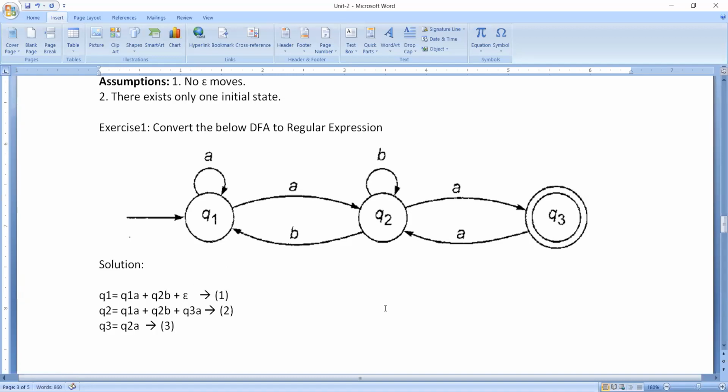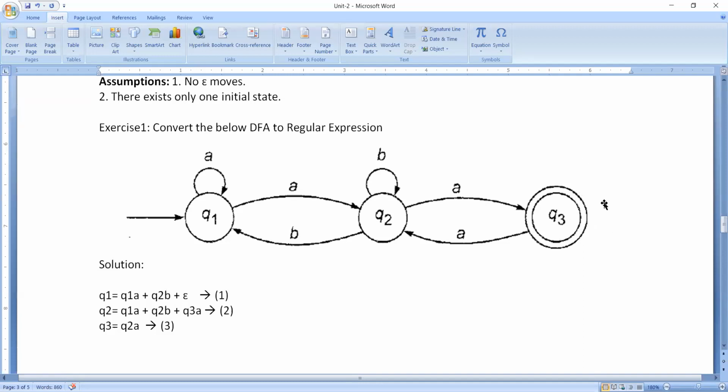Now, as we need to find out the regular expression, please remember that. What is the final state over here? Have a look at this. The final state is Q3. Please try to understand.